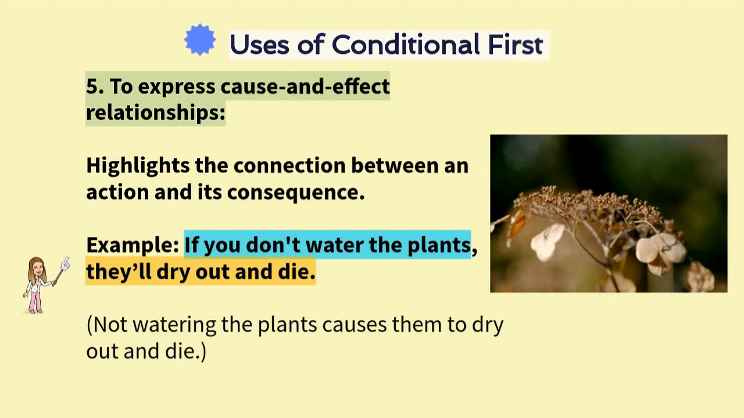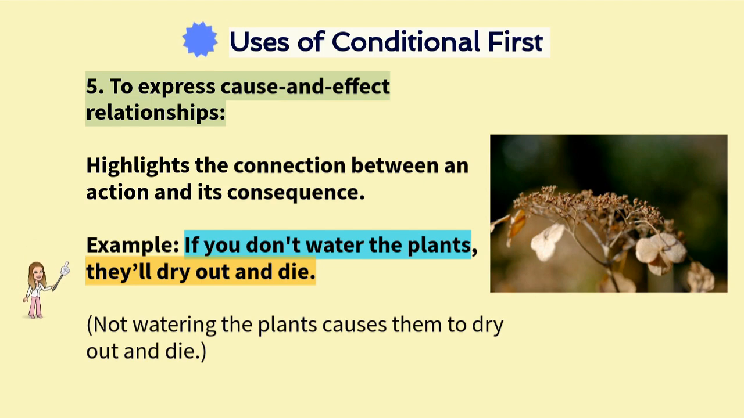The first conditional is also used to express cause and effect relationships. It highlights the connection between an action and its consequence. For example, if you don't water the plants, they'll dry out and die. Not watering the plants causes them to dry out and die.